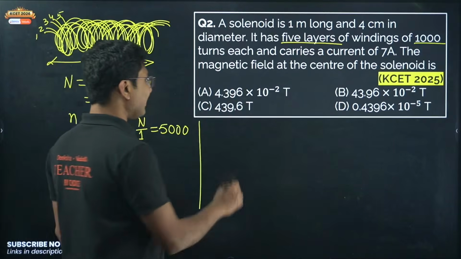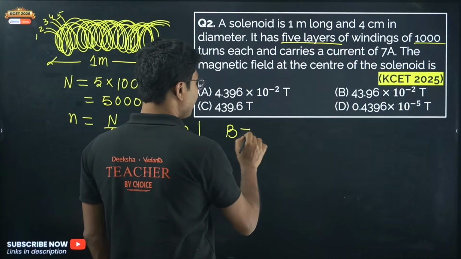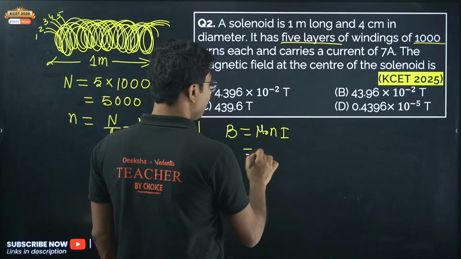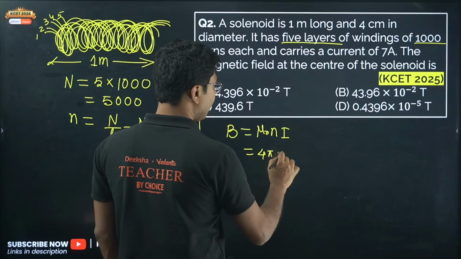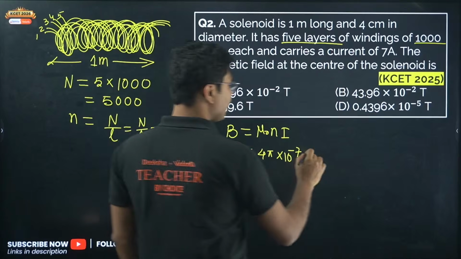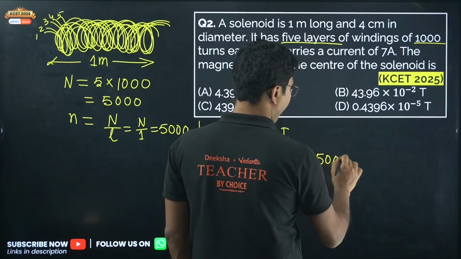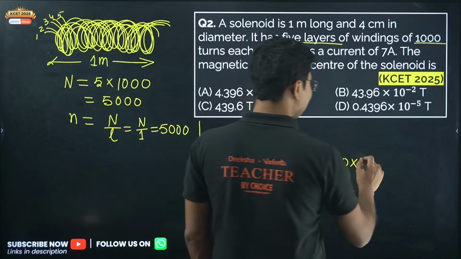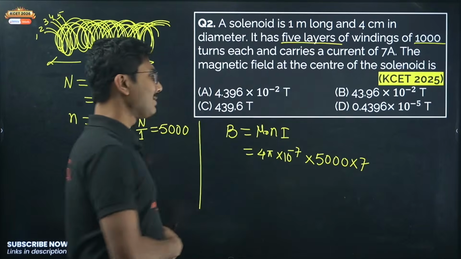Now what is the magnetic field due to a solenoid? Magnetic field due to a solenoid is mu naught small n into I. Now what is mu naught? Mu naught is 4 pi into 10 to the power of minus 7. Number of turns is 5000, and the current that is being passed is 7.